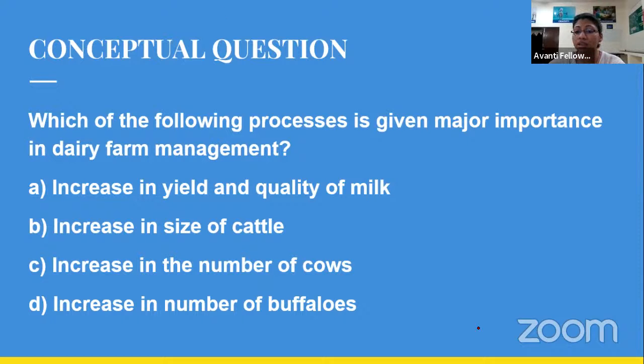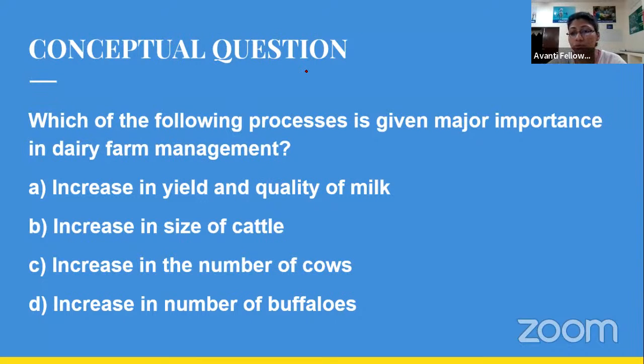You have to give your answer through this poll. Only 5 seconds left. Everyone has to give their answer. Only 50% of participants have given their answer. The rest, please give your answer.